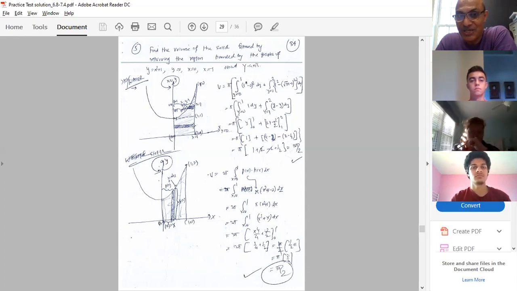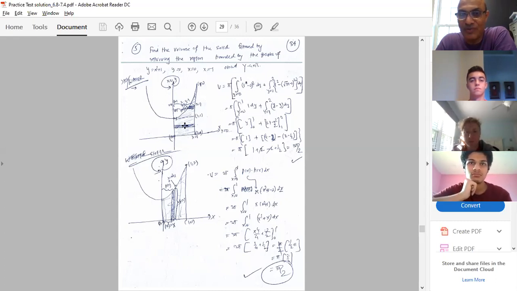I drew one horizontal strip over here, because that's what the integration demands. If I allow the strip to move up along the y-axis, after this point my strip is going to change its behavior on the left. My strip goes up to here with no change in behavior on the left or right. Here my right side remains the same, but my left side behavior changed. That's why I divided my region into two parts.